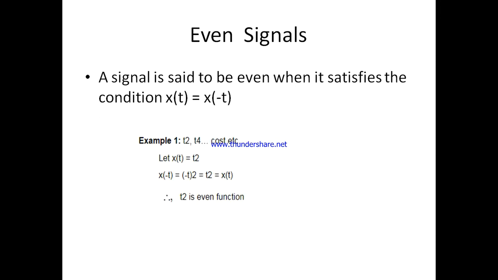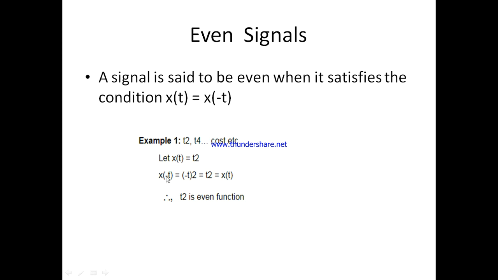Next one, even signal. A signal is said to be even when it satisfies the condition x of t equal to x of minus t. Here is an example: x of t equal to t square.